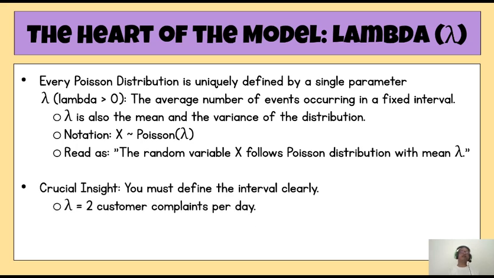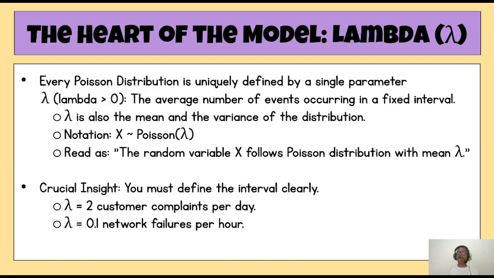For example, lambda equal to 2 customer complaints per day. So suppose I am having a service center and I am also open to complaints. That means if someone is not satisfied with the performance, they have every right to make a complaint. In that case, if lambda equal to 2, it means that I have 2 complaints per day. Lambda equal to 0.1 network failures per hour. So this is how lambda is defined.